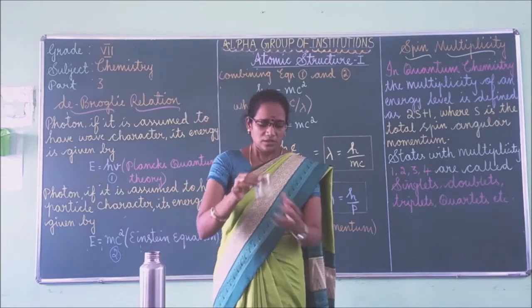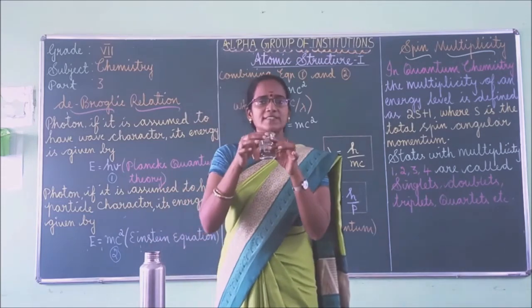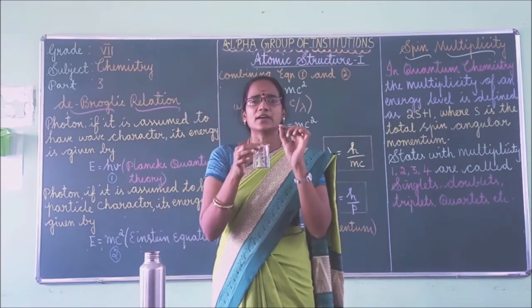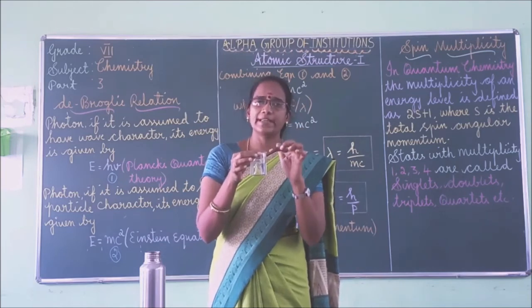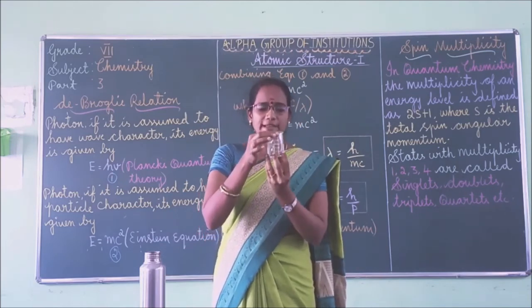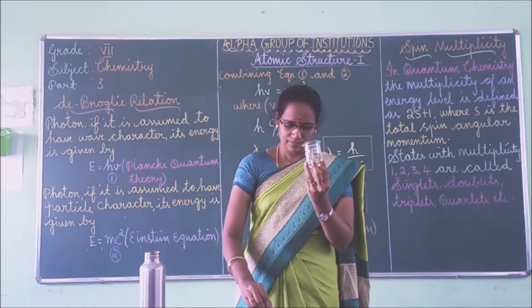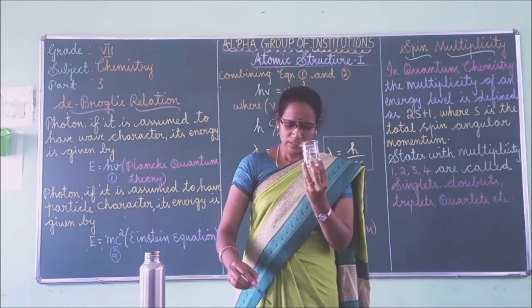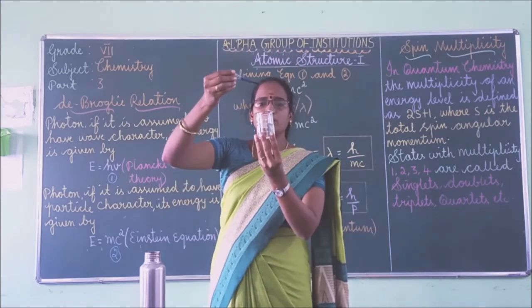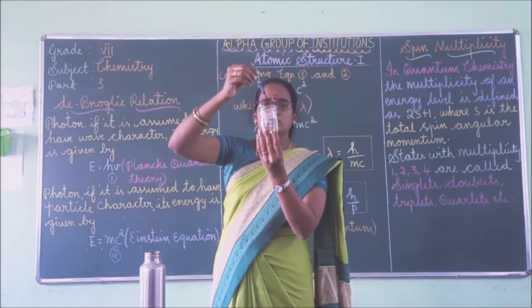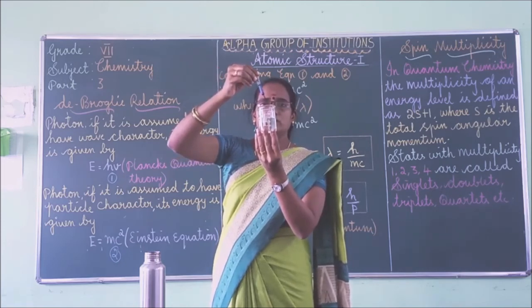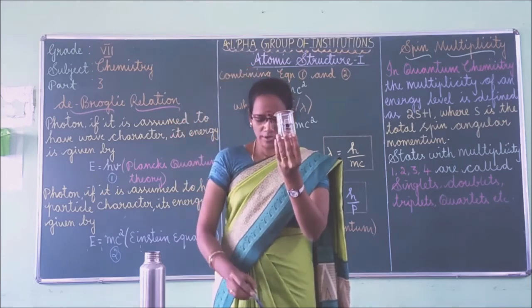Now in the first beaker add a drop of red ink or blue ink. I am going to add a drop of blue ink now.